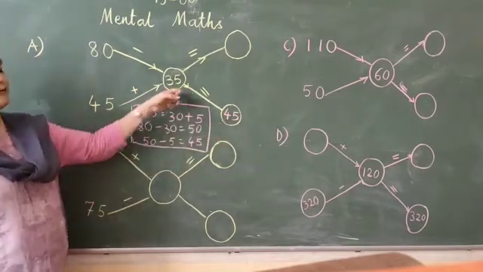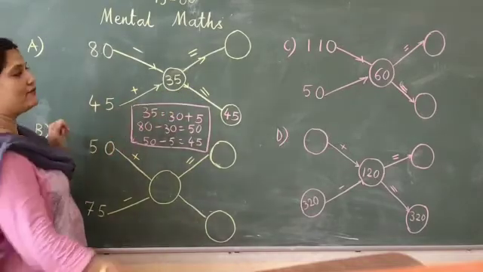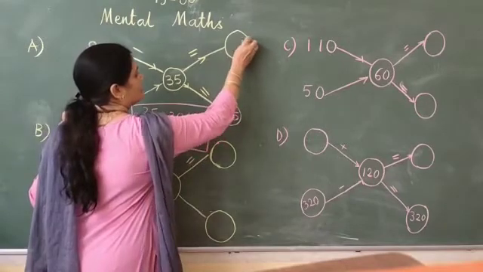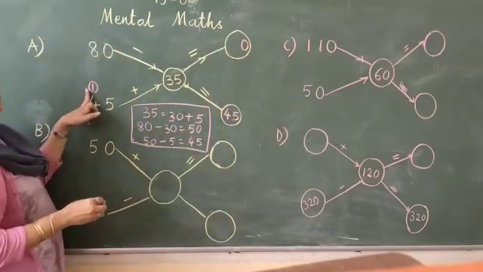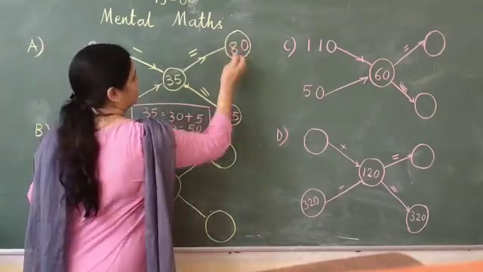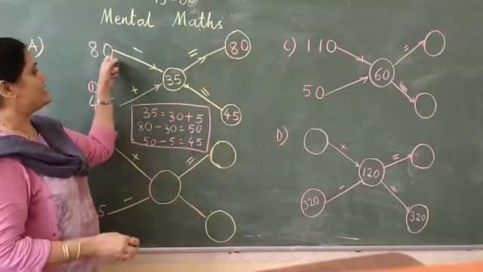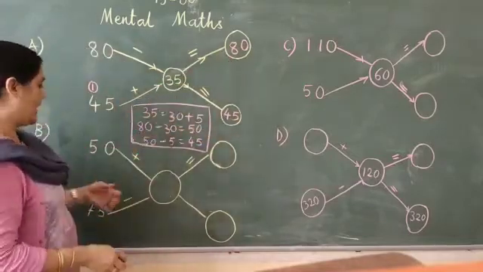Now here 45 plus 35. We have to add the ones place. 5 plus 5 is 10. 0 here, we will write 1 carry over. 4 plus 1 is 5. 5 plus 3 is 8. So 80 here, 45 here. Understood? Now next.